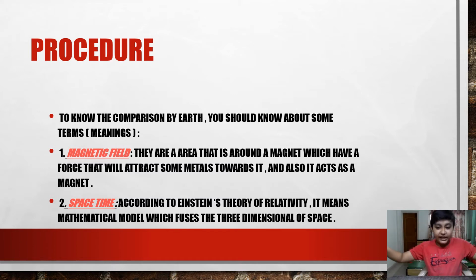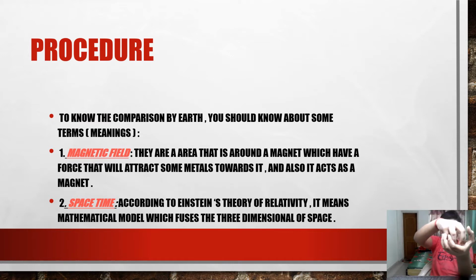Imagine that it is a sheet, and if you place something on that sheet, it becomes like this because the sheet goes down. So where we place a thing and it goes down, the mass and the time change there.